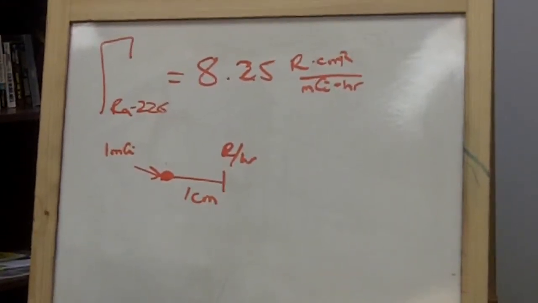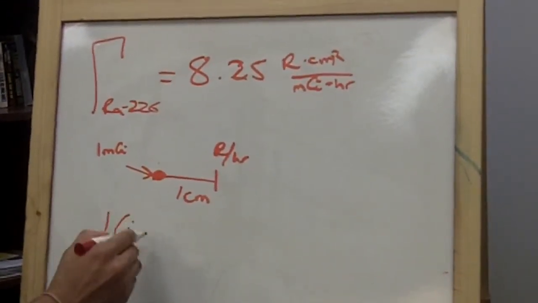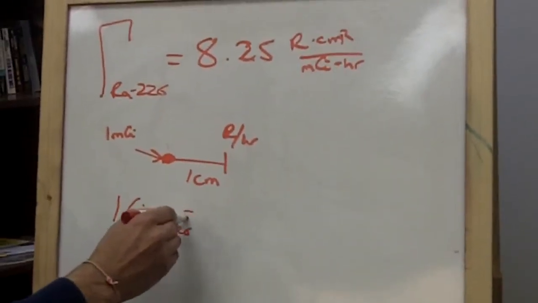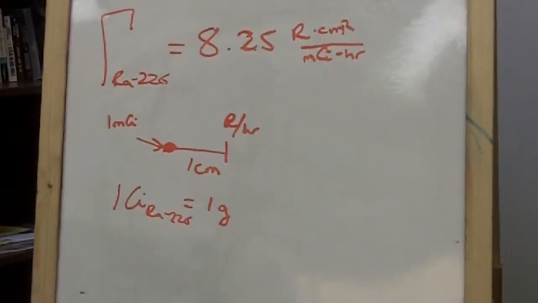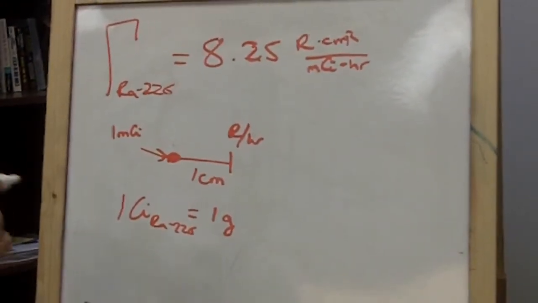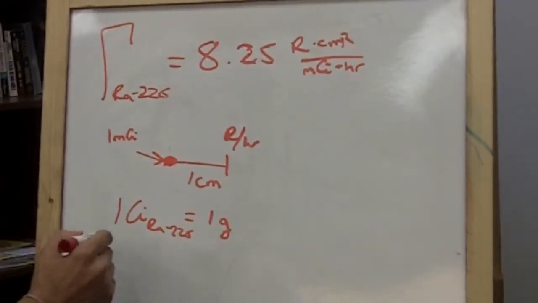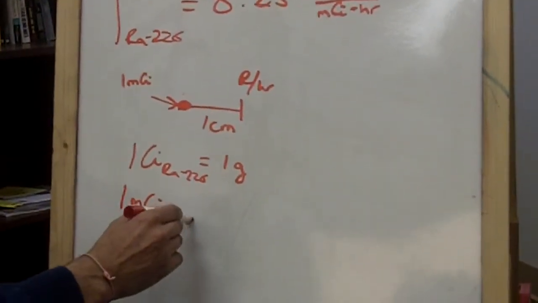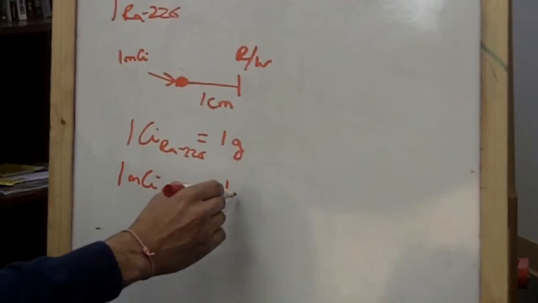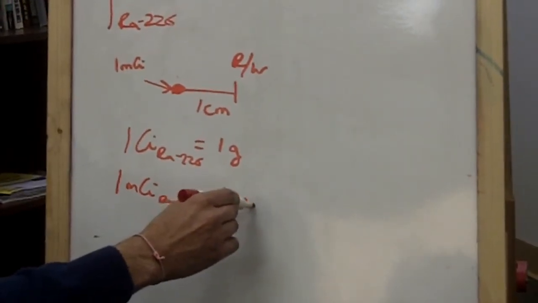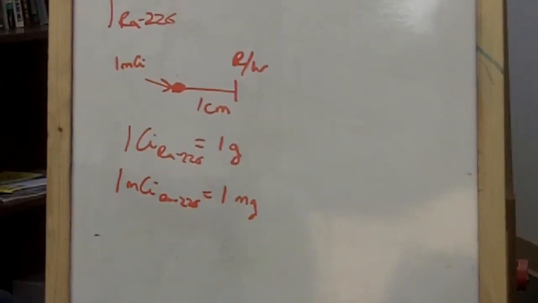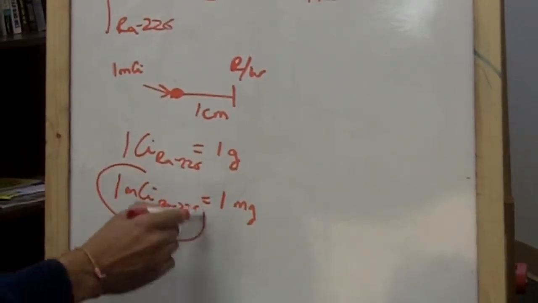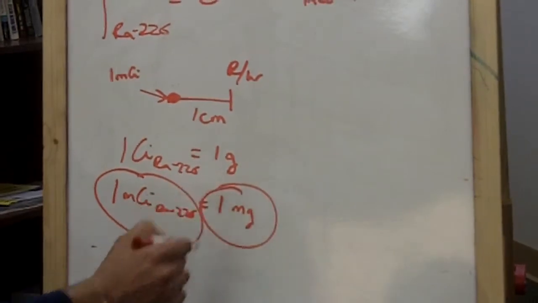Alternatively, we've said that 1 curie of radium is equal to 1 gram. The definition of curie is based upon its weight. So if I were to say 1 millicurie of radium-226 is equal to how much weight? 1 milligram. So now I'm saying 1 millicurie is equal to 1 milligram.